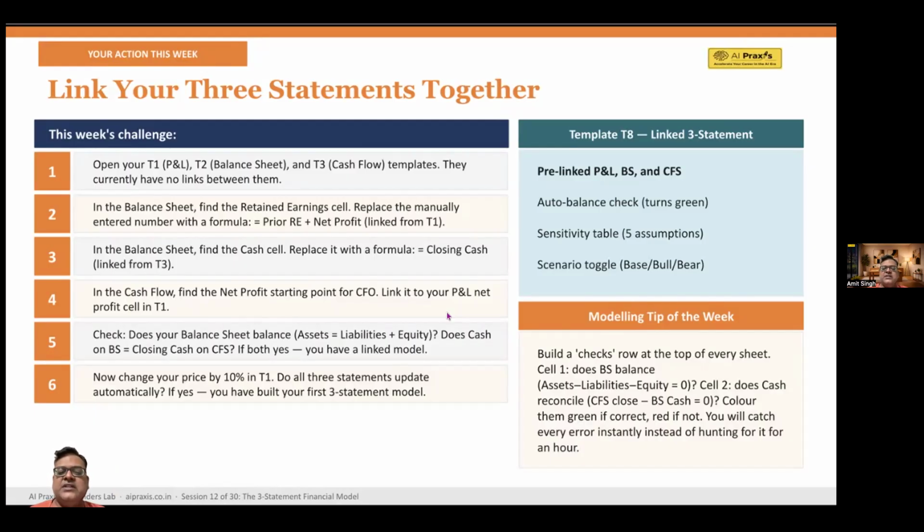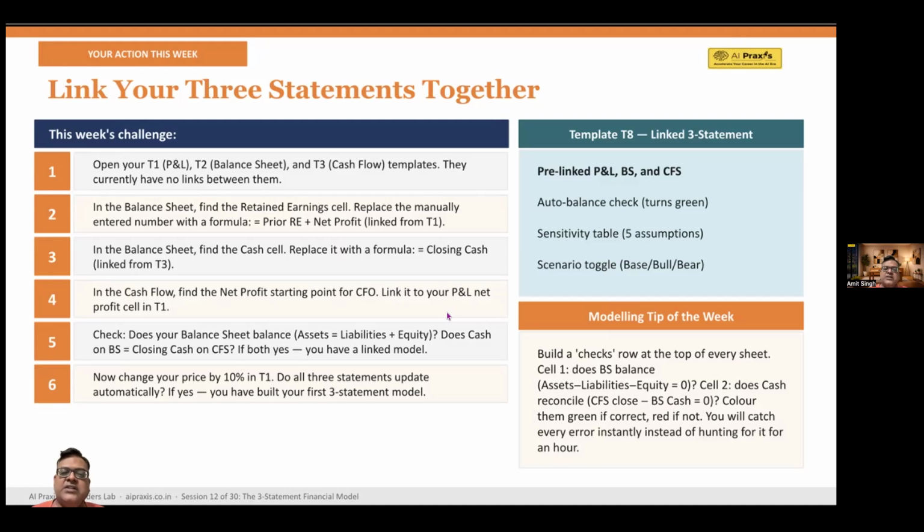Okay, now change one assumption, just do the 10% increase, and then see how these 3 statements are working. If yes, you have actually built your first 3 statement model. You can use template 8, linked 3 statement. It includes pre-linked statements, auto balance check, sensitivity tables, scenario toggle.